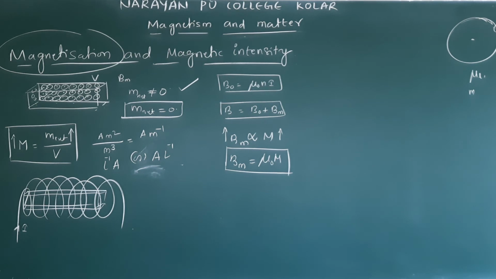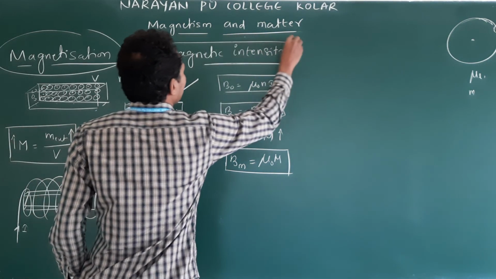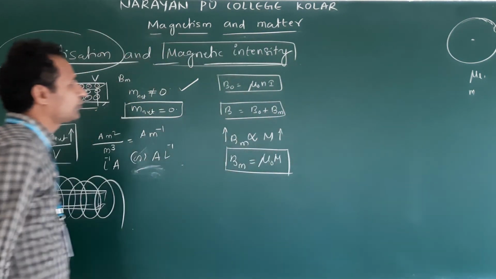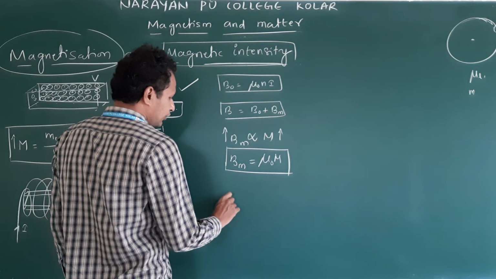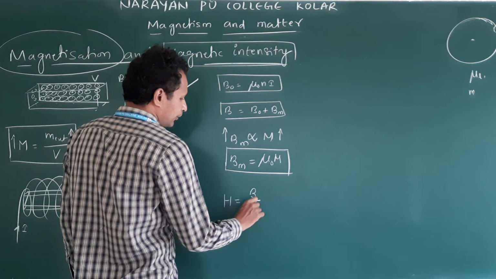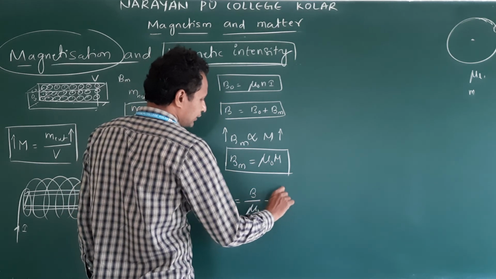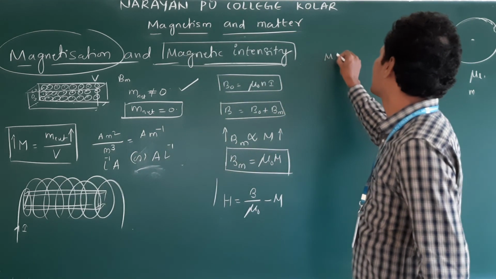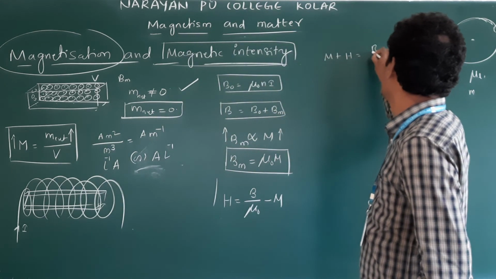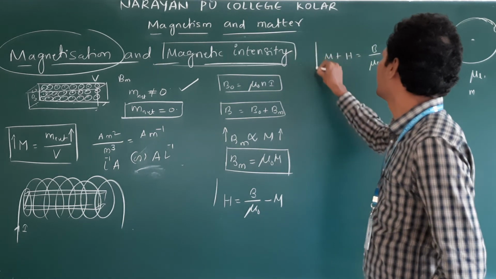Now the new term we are going to see is H. H is called magnetic intensity. So the new relation, how do we write this magnetic intensity with the magnetization? H is equal to B by mu naught minus M, or we can write M plus H is equal to B by mu naught.